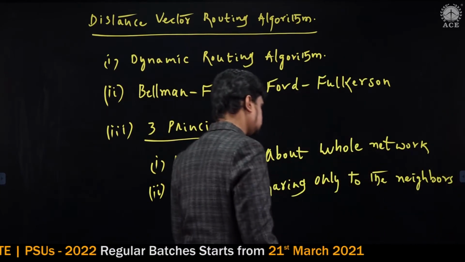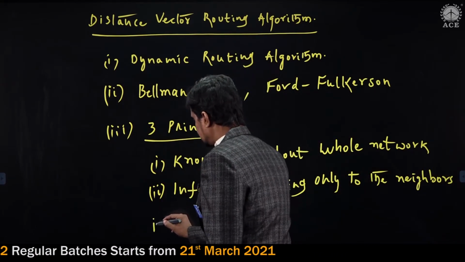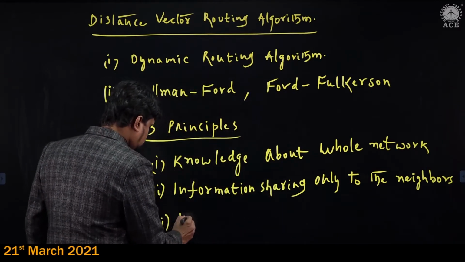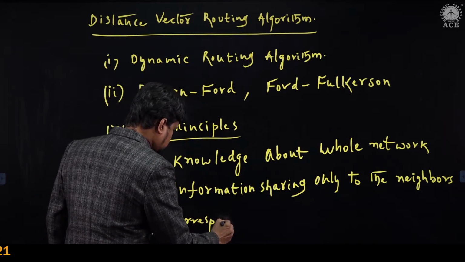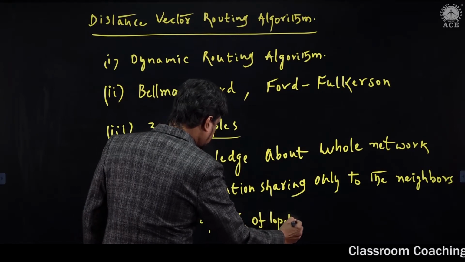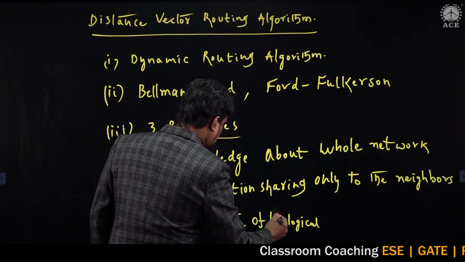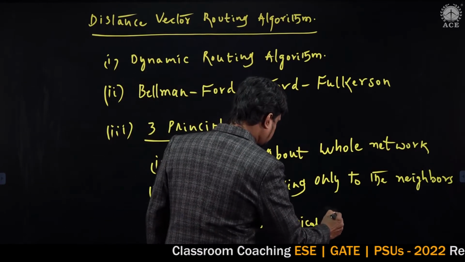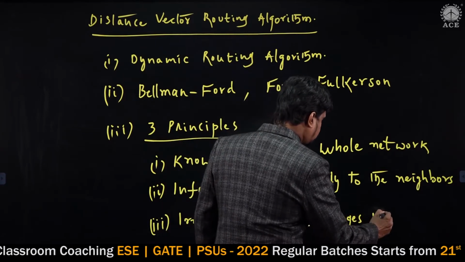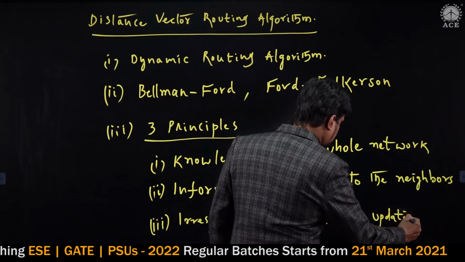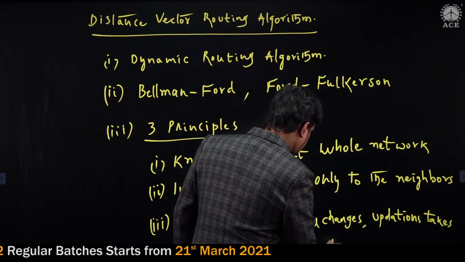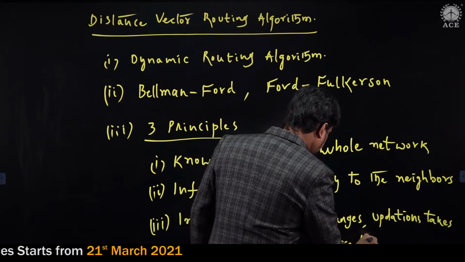Only to the neighbor routers. And the third principle is, irrespective of topological changes, updations take place periodically.